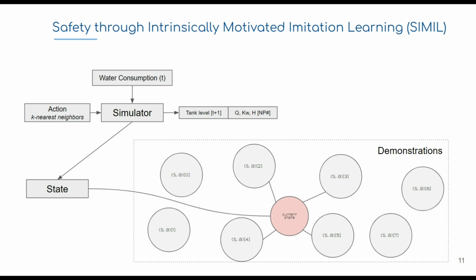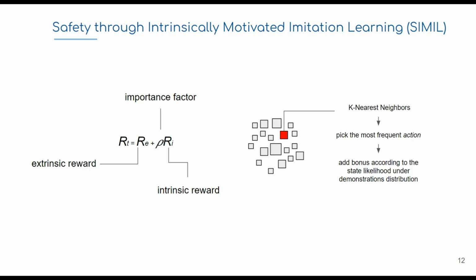When I have the state and apply an action, I move to another state and get a reward for that. This reward is the extrinsic reward. So then we augment this immediate reward using an intrinsic reward, and we balance the importance of this intrinsic reward through an importance factor ρ.